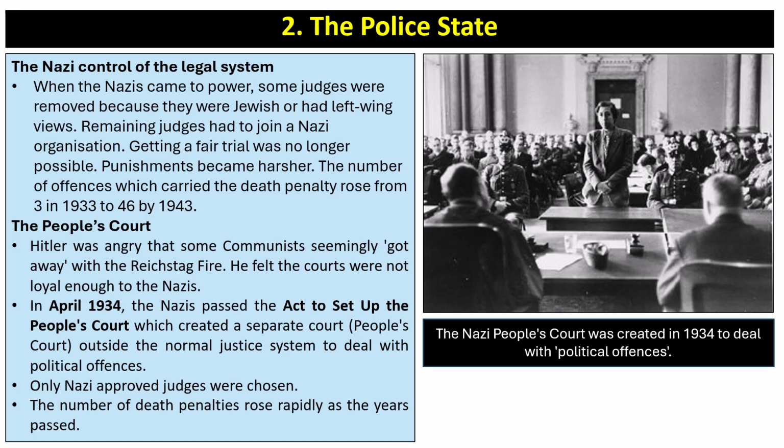Now, Hitler had been angry that some communists seemingly got away with the Reichstag fire when there was the Reichstag fire trial at the start of 1934, so he felt the courts were not loyal enough to the Nazis. So in April 1934, the Nazis passed the Act to set up the People's Court, which created a separate court outside the normal justice system to deal with political offences. Only Nazi-approved judges were chosen. The number of death penalties rose rapidly as the years passed.